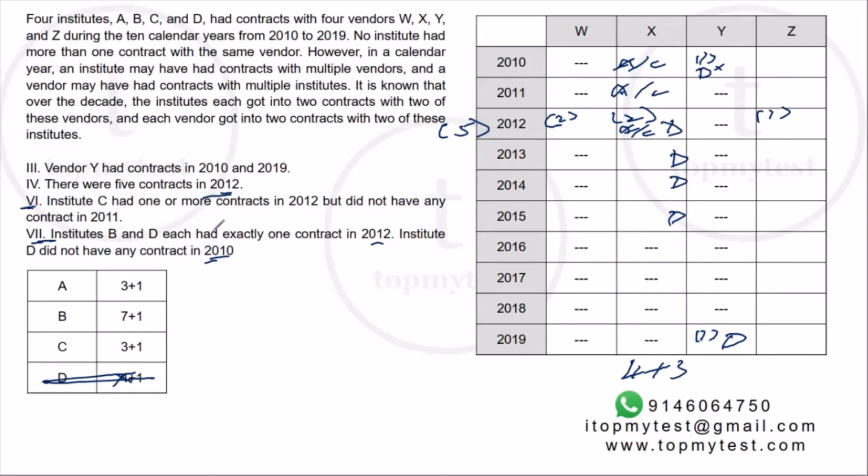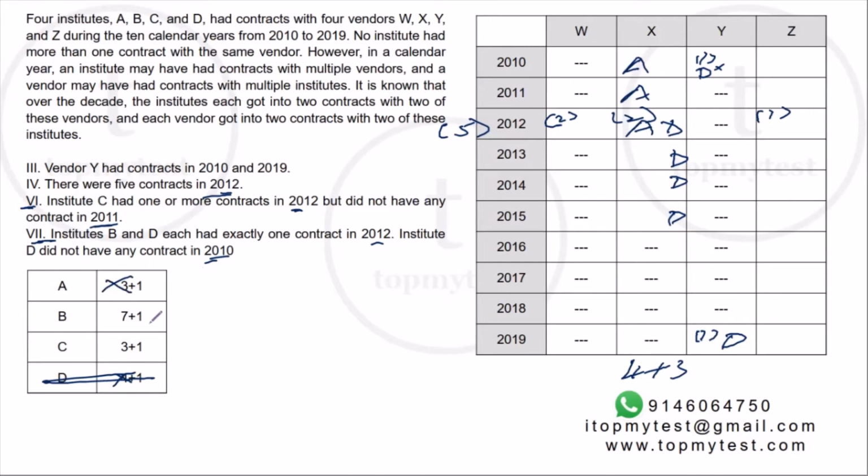The 6th statement says that C had 1 or more contracts in 2012 but did not have any contracts in 2011. So these 3 cannot be C. These 3 have to be A. So we have also figured out where A's 3-year contract is. A's 3-year contract is with X from 2010 to 2012.